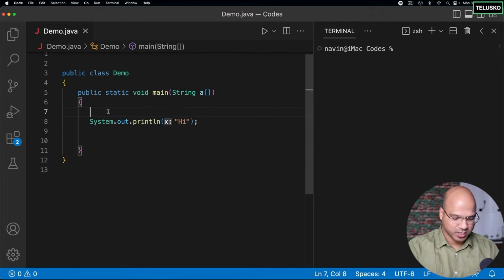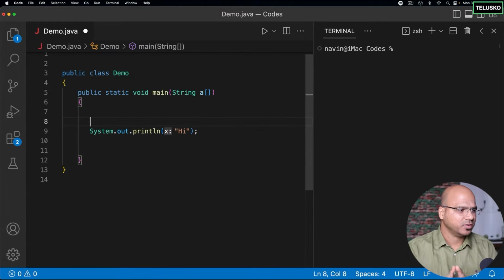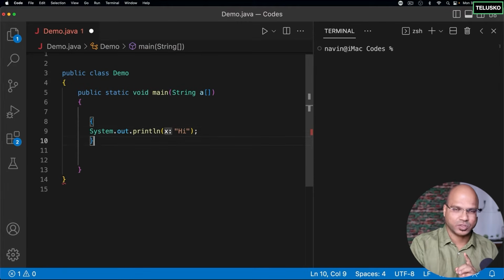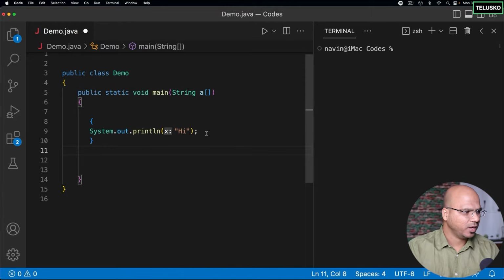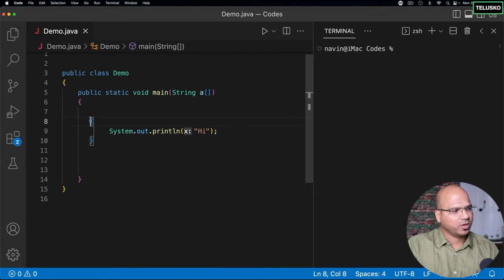So we can say, hey, Java, I want to print this multiple times. Java will say, okay, the first thing you do is put this in a block. Of course, it's not compulsory when you have one statement, but just to get started, we are putting that in a block. Then we have to follow indentation as well, and we are doing that. Now we can say, hey, Java, I want to run this 5 times.